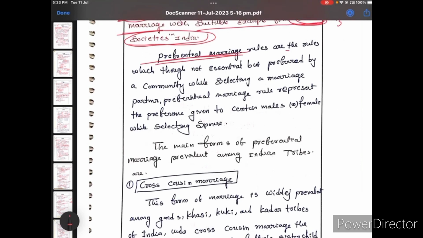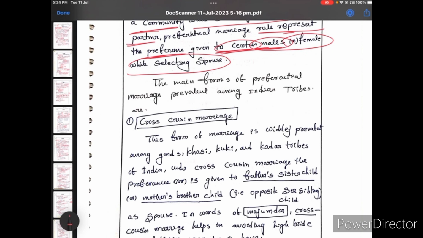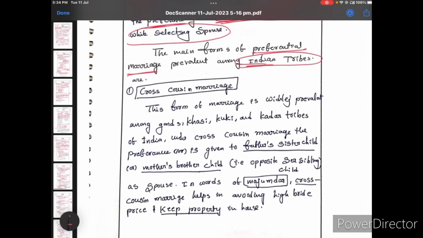Preferential marriage rules are rules that are not essential but are preferred by the community. Some different communities prefer some rules and regulations while selecting a marriage partner, and preferential marriage rules represent the preference given to certain males or females while selecting the spouse. The main forms of preferential marriage prevalent among the Indian tribes are, how many here?